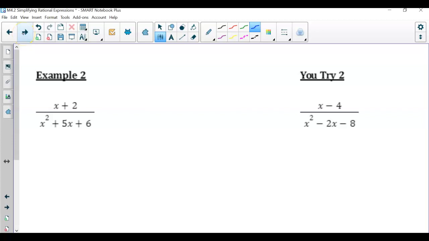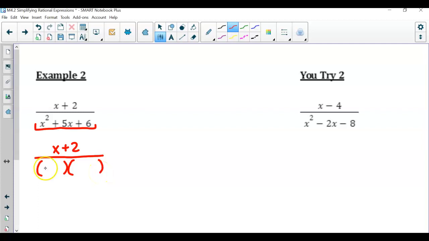So now the second example here. Notice how we've got a little bit more to it, but before we get started, I'm going to focus here on trying to get this into a factored form. So keep in mind when we're simplifying, and if I have these factors in a quadratic, I need to make sure there's nothing I can do with my x plus 2. So I'm going to leave that in my numerator, but this trinomial here can be factored.